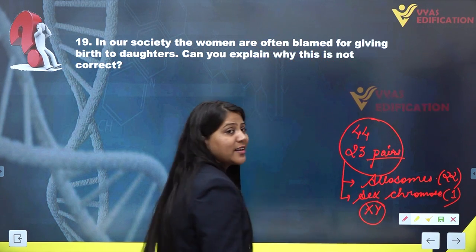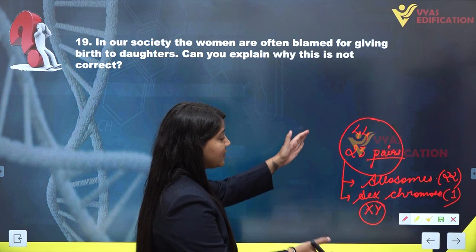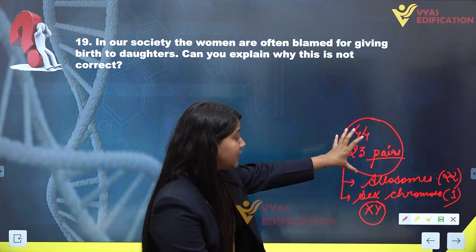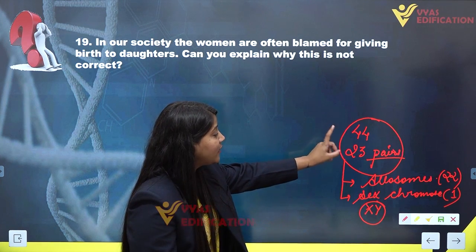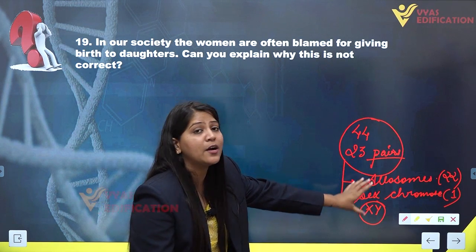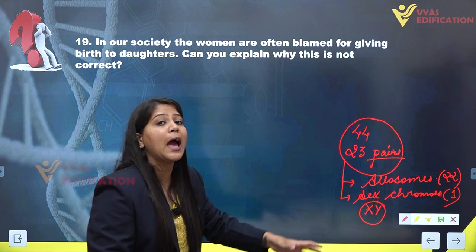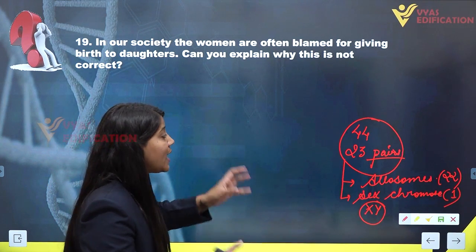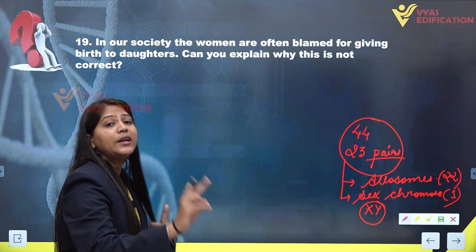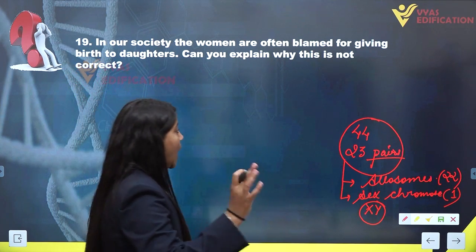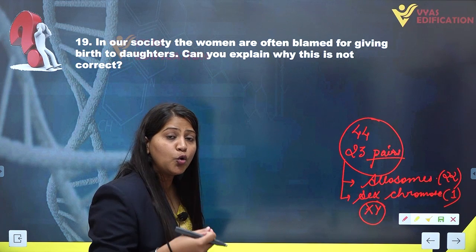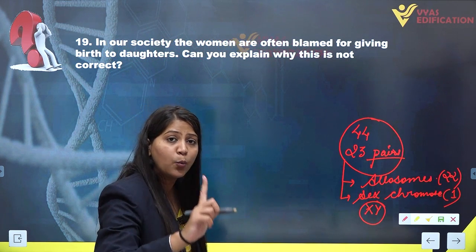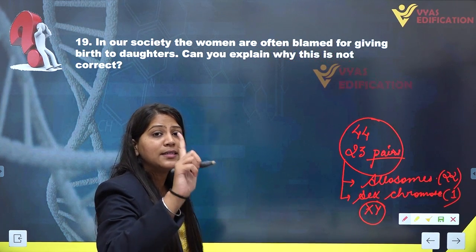XY chromosomes are the sex chromosomes, but this is a normal diploid cell, which has 23 pairs of chromosomes. The gametes, the sperm cells and ovums, have only 23 chromosomes, among which 22 are normal chromosomes and only one is a sex chromosome.